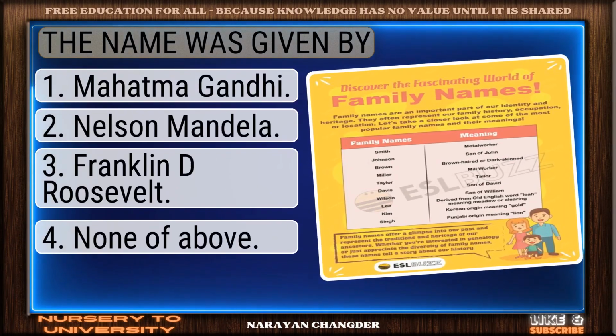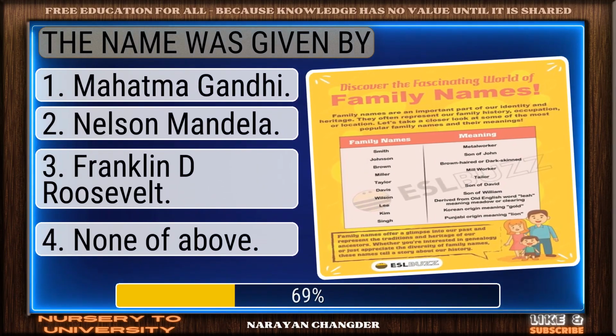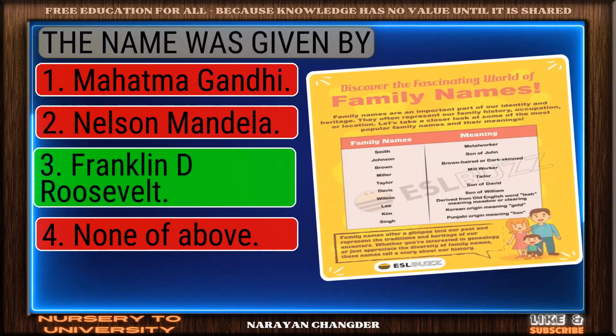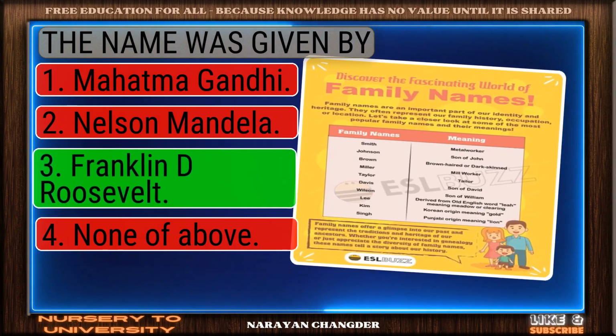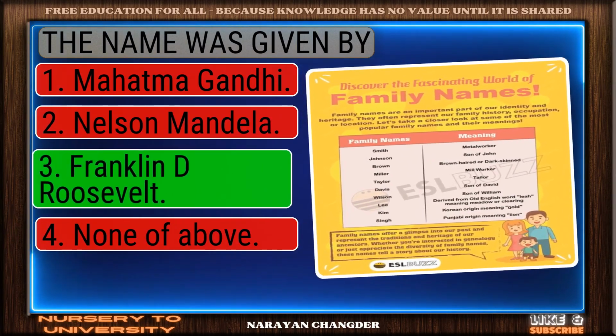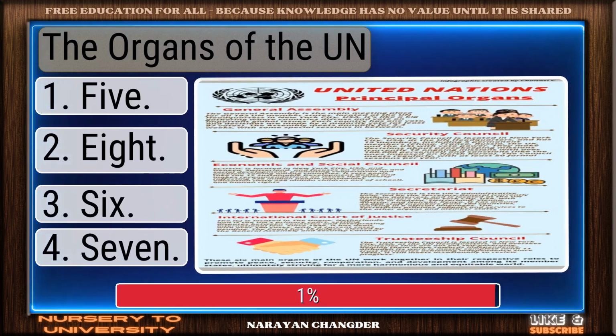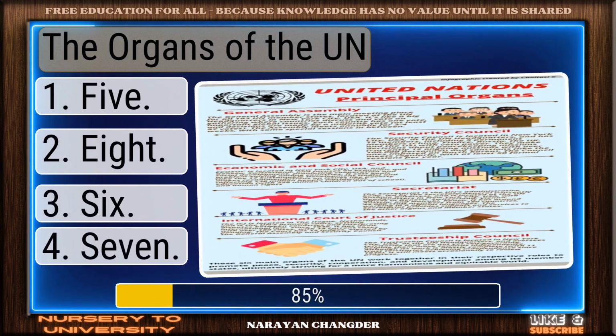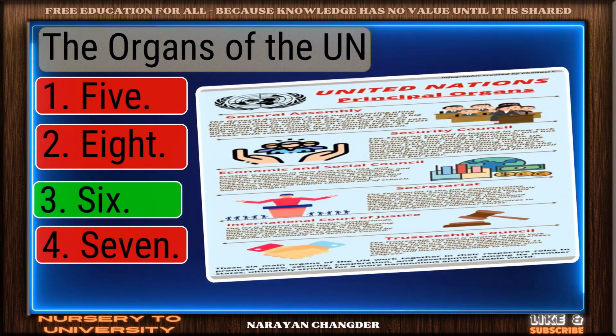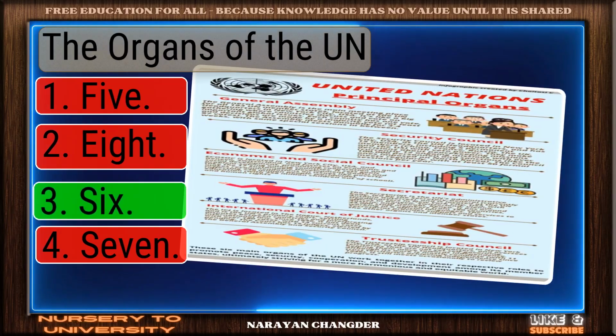The name was given by. Correct response. Franklin D. Roosevelt is the most accurate answer. The organs of the UN. Smart pick. 6 is the correct choice.